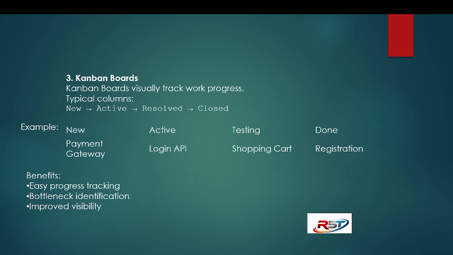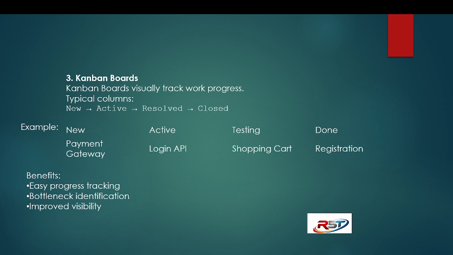Next, Kanban boards. Kanban boards visually track work progress. They are like visually tracking our work items. Typical columns are new, active, resolved, closed. In the Kanban board we can see all of these.